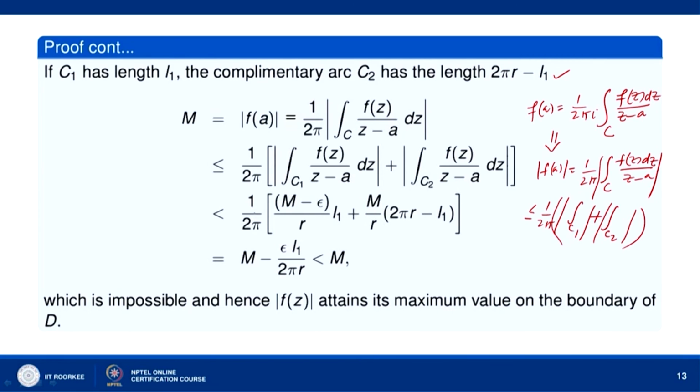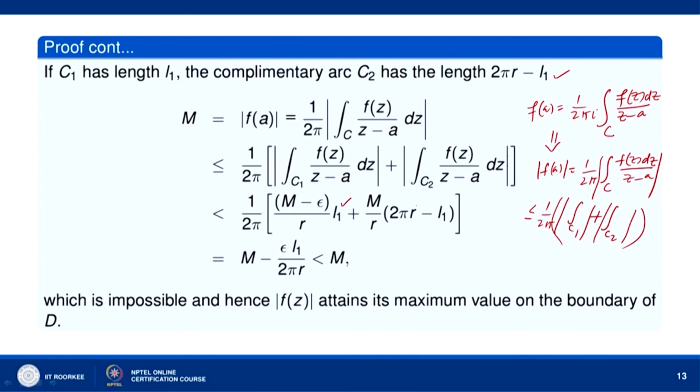So, 1 over 2 pi, now the mod of F(z) over z minus a on the curve C1 is less than or equal to m minus epsilon over r, because the circle C has center at a and radius r. So, mod of z minus a is equal to r on C1, and on C1 mod of F(z) is less than or equal to m minus epsilon. So, m minus epsilon over r into the length of C1.